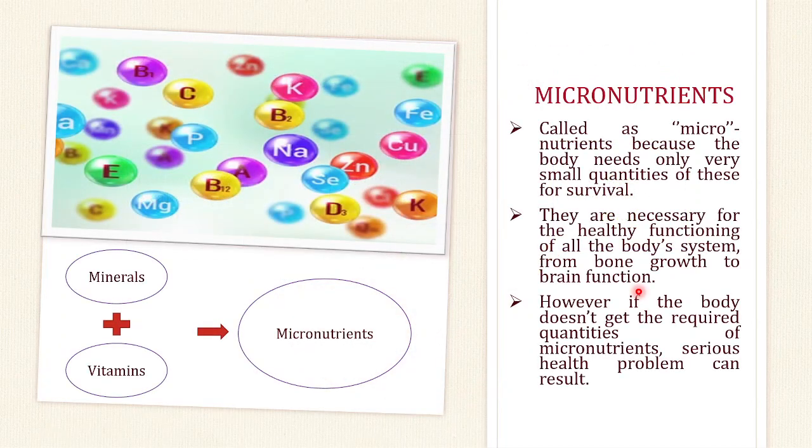Now if you see the micronutrients, the body needs only a very small quantity of these for survival. They are necessary for the healthy functioning of the body system, for bone growth, for brain function, and for many enzymatic activities, where they act as cofactors. So minerals and vitamins form the micronutrients.